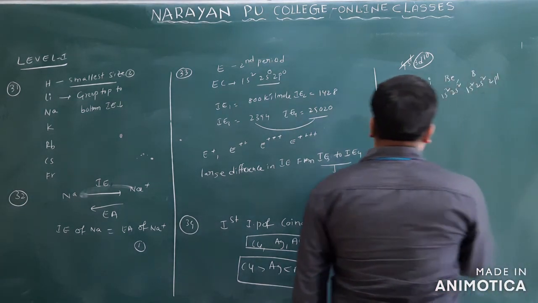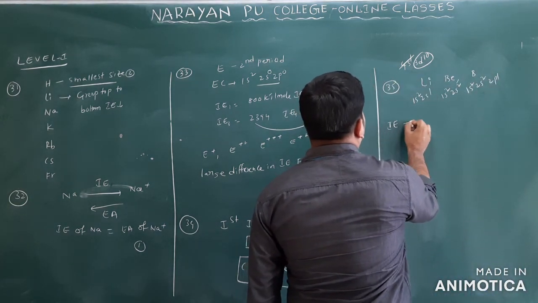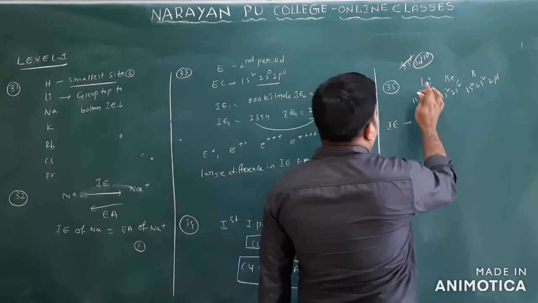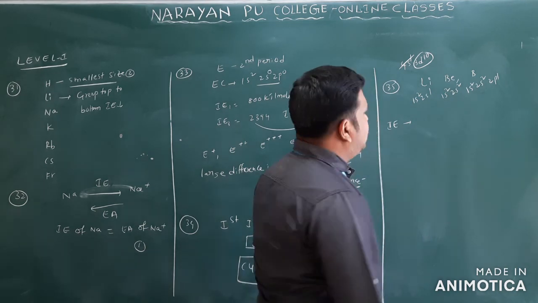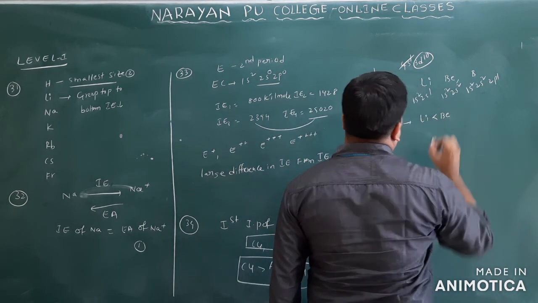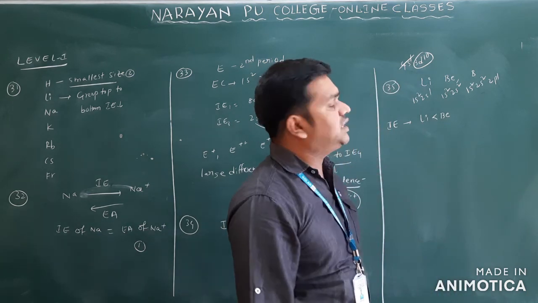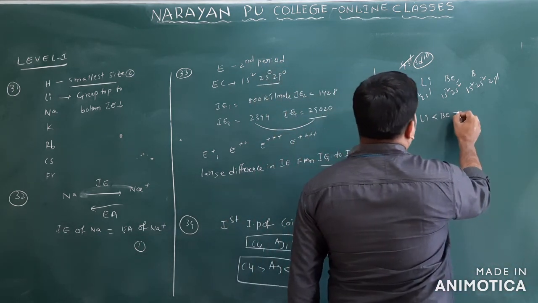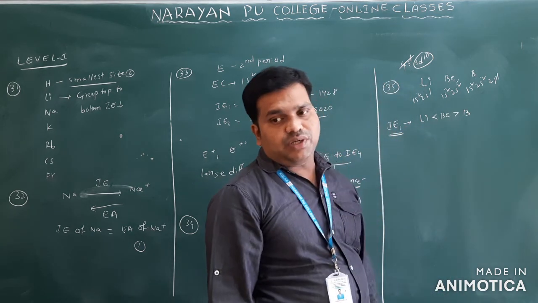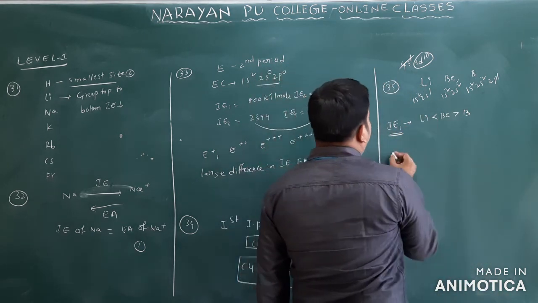Now generally, if you want to write IE, which one is more? If you compare these two, 2s is completely filled, so you will write lithium less than beryllium. Lithium less than beryllium, but beryllium greater than boron. This is particularly IE1 that I am taking only.